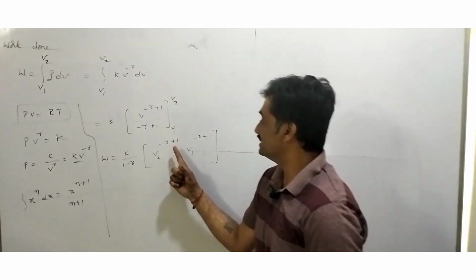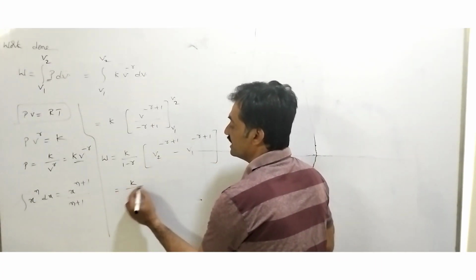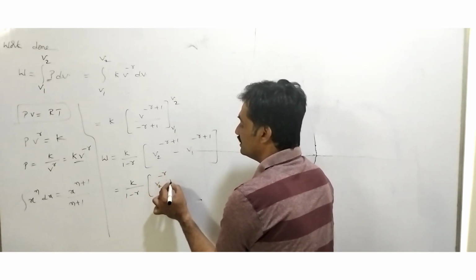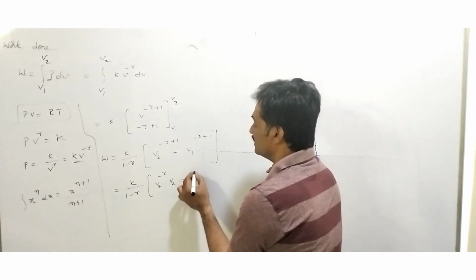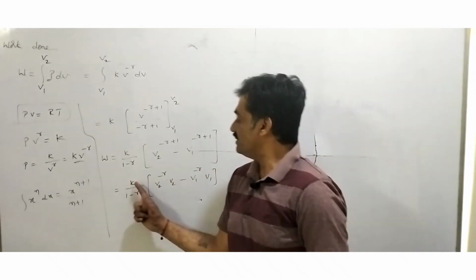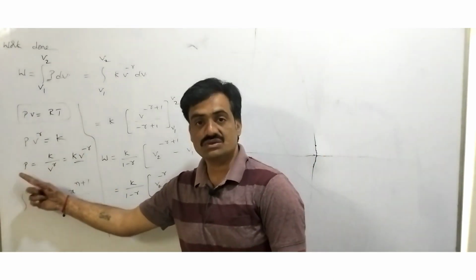After that, the base is the same, and when we split the powers, we can represent it as K by 1 minus gamma into V2 to the power of minus gamma into V2 minus V1 to the power of minus gamma into V1. When we multiply K inside, K into V to the power of minus gamma is equal to pressure.